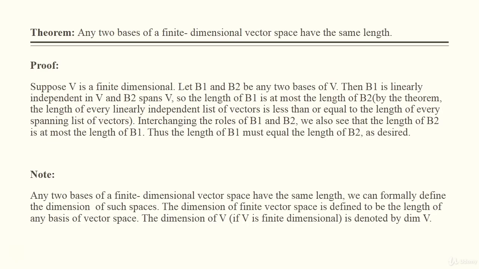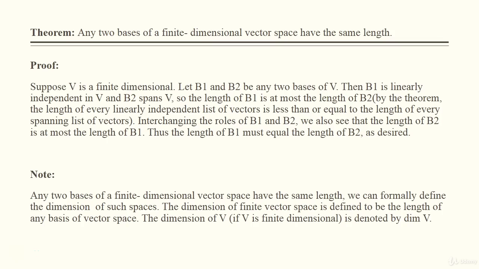Any two bases of a finite dimensional vector space have the same length. Now come to the proof. Suppose V is a finite dimensional vector space. Let B1 and B2 be any two bases of V. Then B1 is linearly independent in V and B2 spans V. So the length of B1 is at most the length of B2. This is by the theorem.